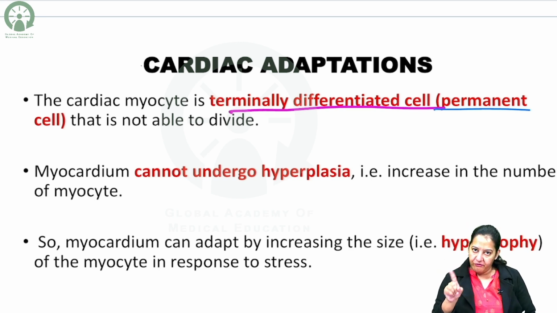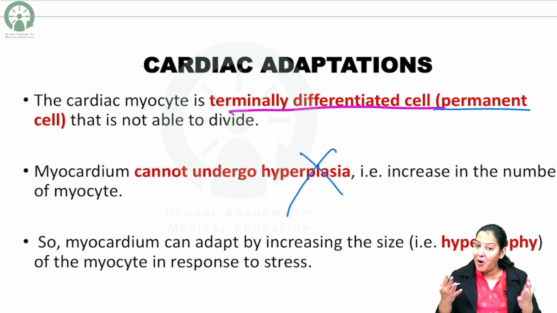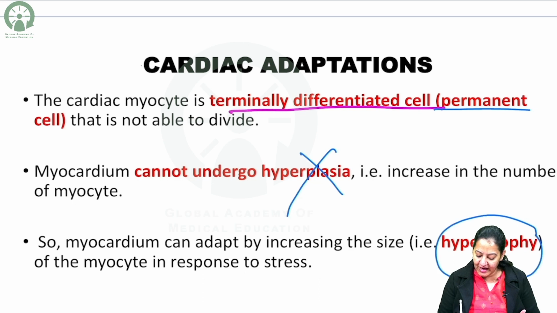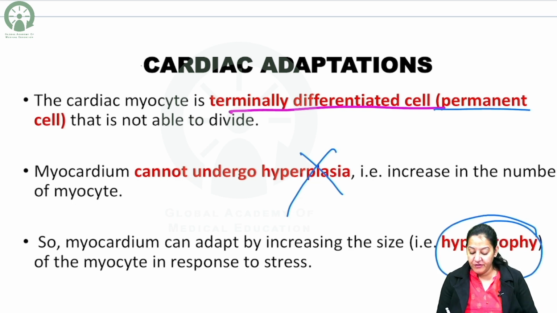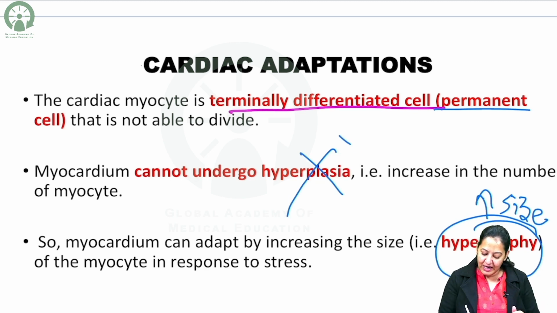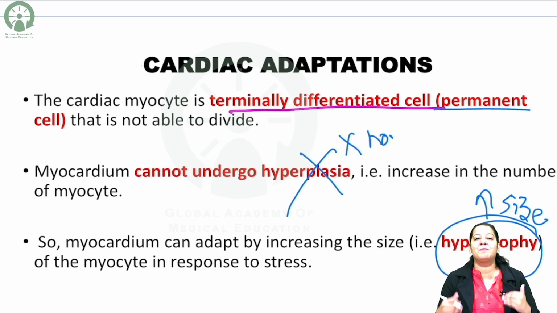So hypertrophy is increase in size and hyperplasia is increase in number. For increasing in number, the cell has to divide. So you tell me whether cardiac myocytes can do hyperplasia? No, they cannot undergo hyperplasia, because they cannot divide, because they are terminally differentiated cells. So the only adaptation they can do is hypertrophy. Hypertrophy means increase in size. They can increase their size in response to stress, but they cannot increase their number in response to stress because they are terminally differentiated cells and they cannot divide.